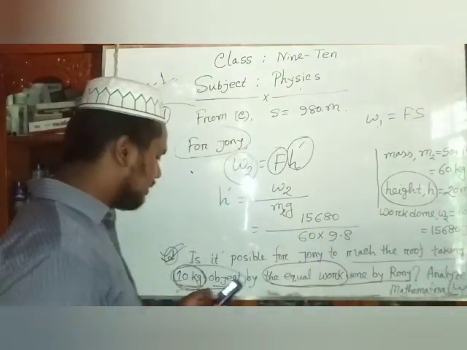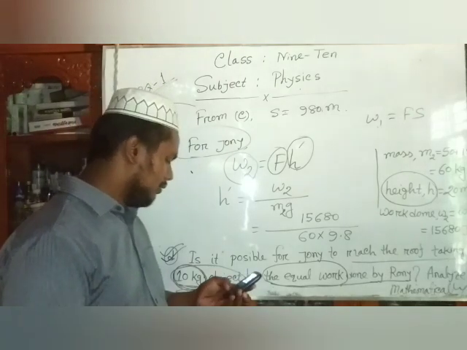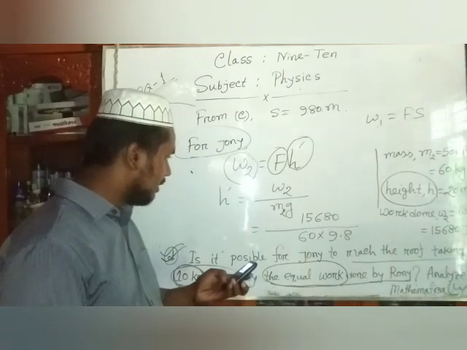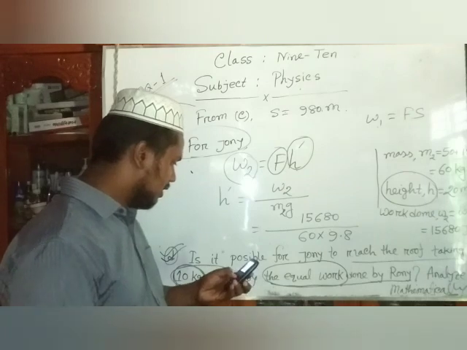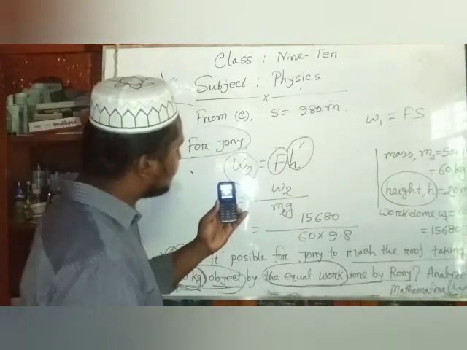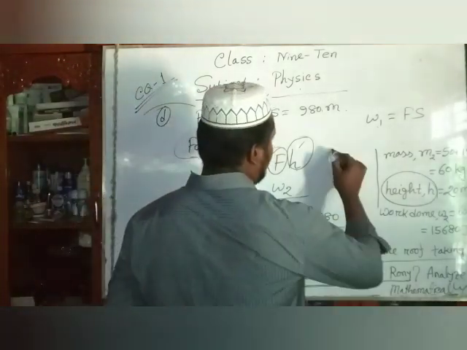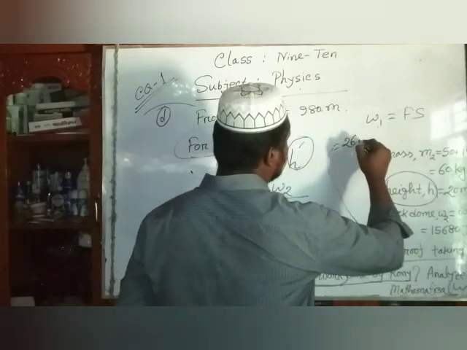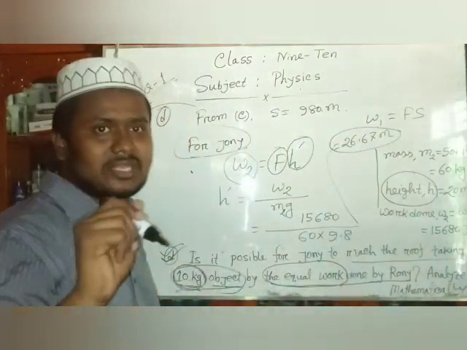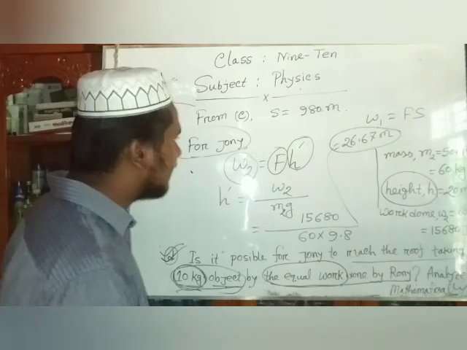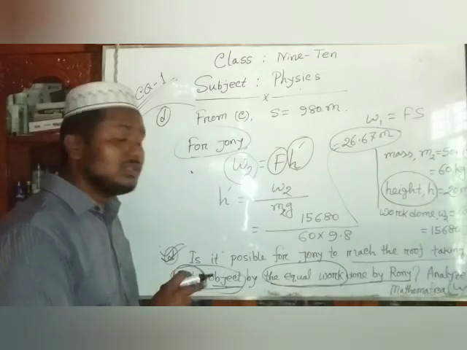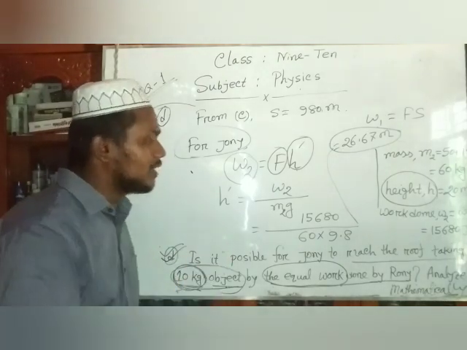Dear students, you see that the height is 15,680 divided by 60 divided by 9.8. You see that the value of the height is 26.67, I am writing 26.67 meter. That means the height is greater than the roof height. So we say that it is possible for Johnny to reach the roof taking a 10 kg object by the less work done or by the equal work done by Ronnie.